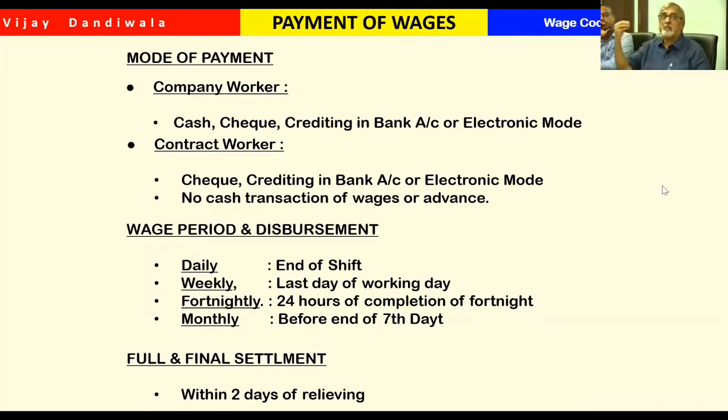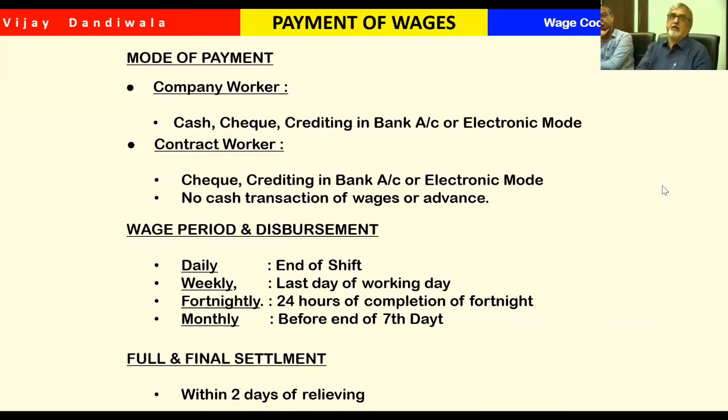Though I have not paid the advance, we mention in the wage slip that we have paid him 1,000 rupees as advance, and that 1,000 rupees the contractor will keep in his pocket. So the very first thing is to try to avoid the practice of advance.